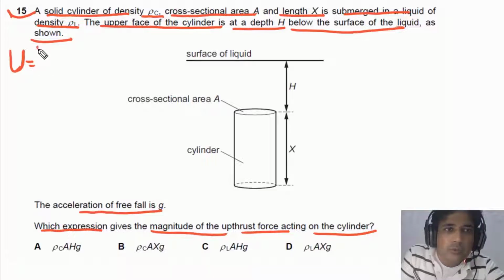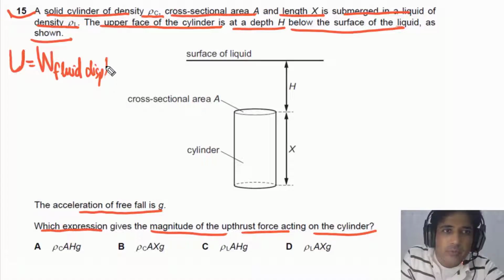Upthrust on any object is equal to the weight of fluid displaced. The weight of fluid displaced is equal to the density of the fluid, liquid or gas, times the volume of fluid displaced, times g.